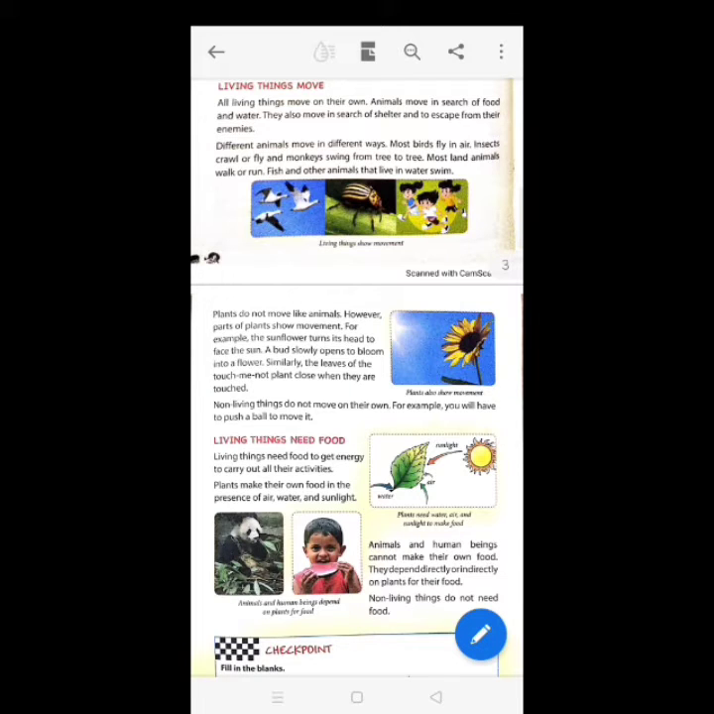Plants do not move like animals. However, parts of plants show movement. For example, the sunflower turns its head to face the sun. A bud slowly opens to bloom into a flower. Similarly, the leaves of the touch-me-not plant close when they are touched. Non-living things do not move on their own. For example, you will have to push a ball to move it.